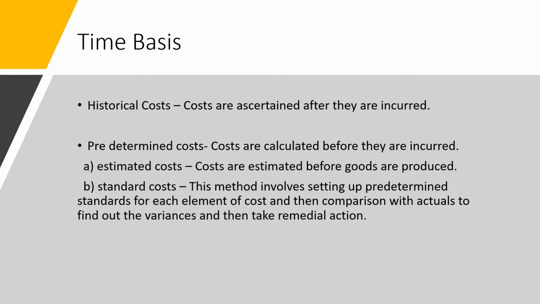Next, we move to the other type of cost which is called the predetermined cost. Again, the name signifies these costs are calculated even before they are incurred. It is predetermined. Before incurring itself, we calculate these types of cost. These predetermined costs are again divided into estimated cost and standard cost. There is a difference between estimated cost and standard cost. Estimated costs are the costs estimated before goods are produced. These are naturally less accurate than the standards.